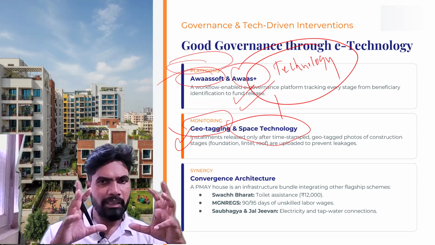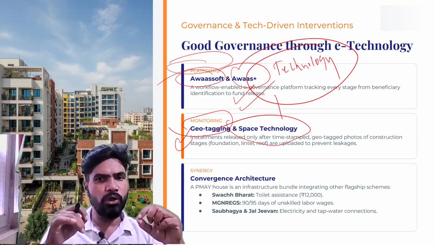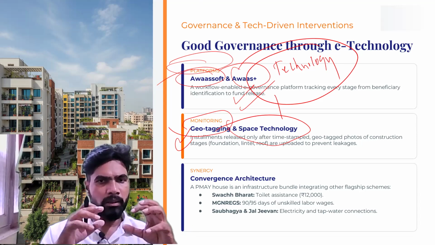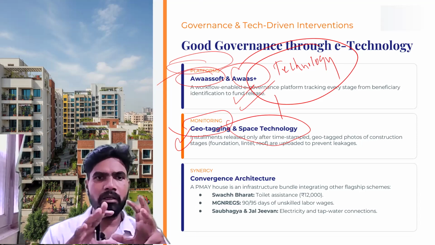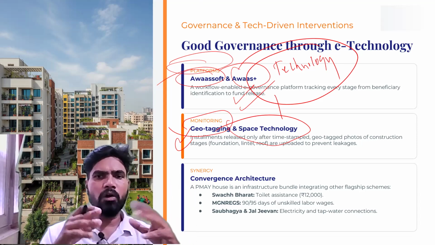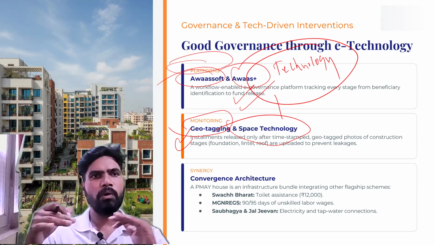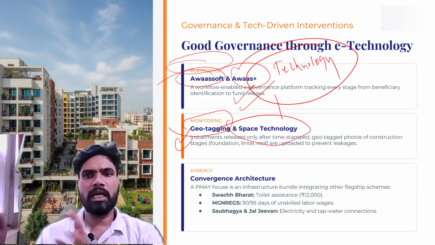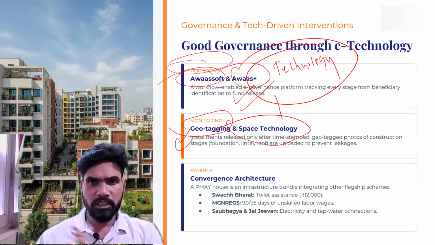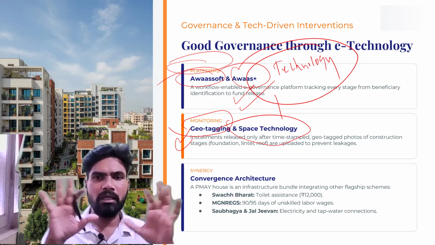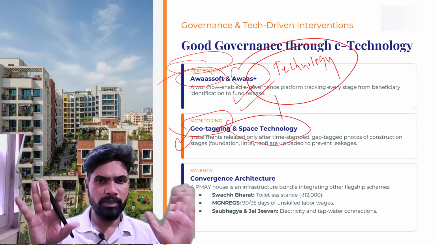Once a property is identified by the satellites on the ground, it will be geotagged, meaning the particular property's coordinates will be linked on the satellite map, and it cannot be duplicated further. One house you cannot show as built once, and the second time show the same house but say that a new house has been constructed. With the tagging of properties, you cannot do that. You can eliminate the duplication and the misleading.